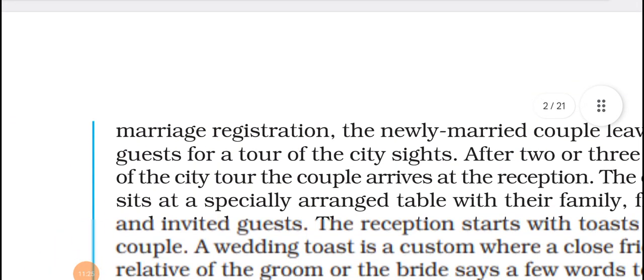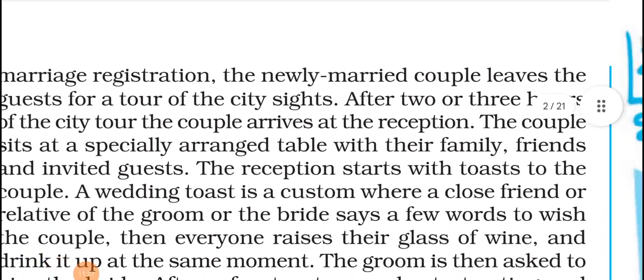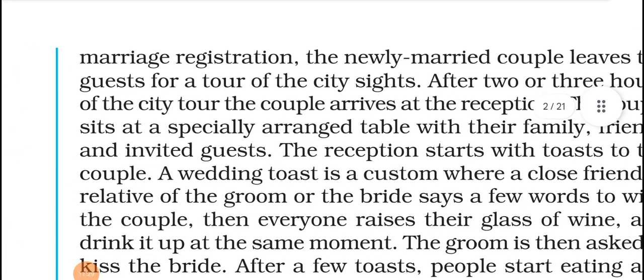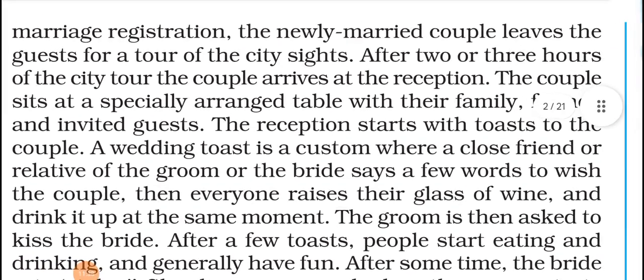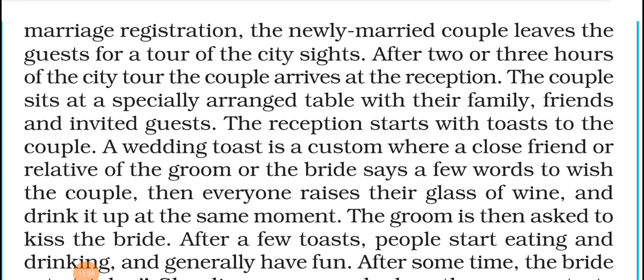After the marriage registration, the newly married couple leaves the guests for a tour of city sites. After finishing the marriage, the newly married couple go somewhere to see wonderful sights. They leave the relatives and separately go to watch some beautiful places after marriage. After 2 or 3 hours of the city tour, the couple arrives at the reception.